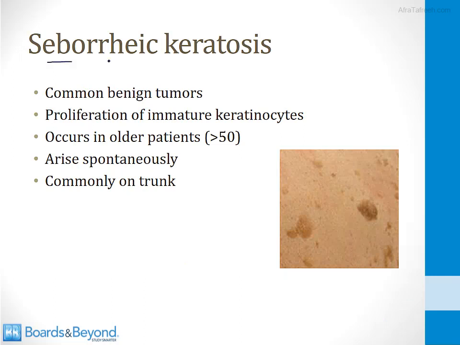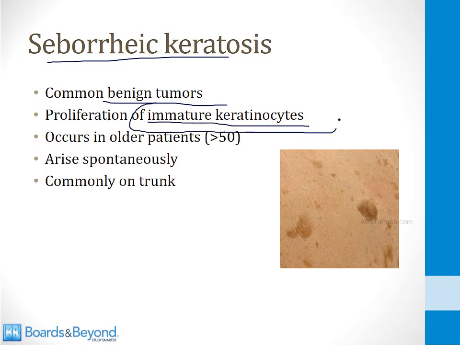Next, let's talk about seborrheic keratosis. These are common benign tumors. Don't confuse these with actinic keratoses, which I talk about in the video on skin cancer. Those are pre-malignant lesions, but seborrheic keratoses are benign. These lesions are caused by a proliferation of immature keratinocytes, and it's high yield to remember this. This is the kind of thing they want you to know in step 1, which cell type causes the problem. So what you've got happening here is a growth of immature keratinocytes.